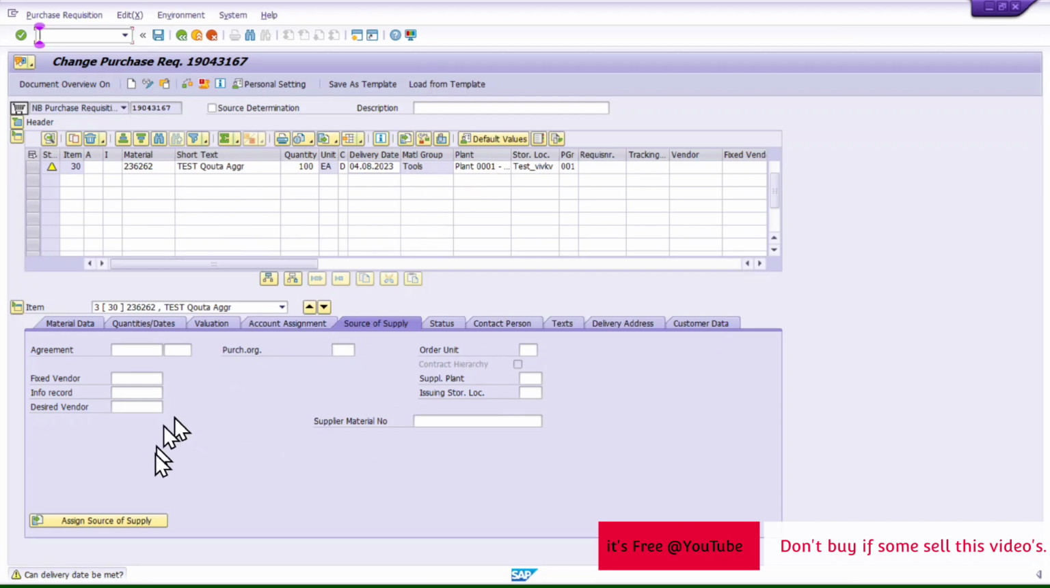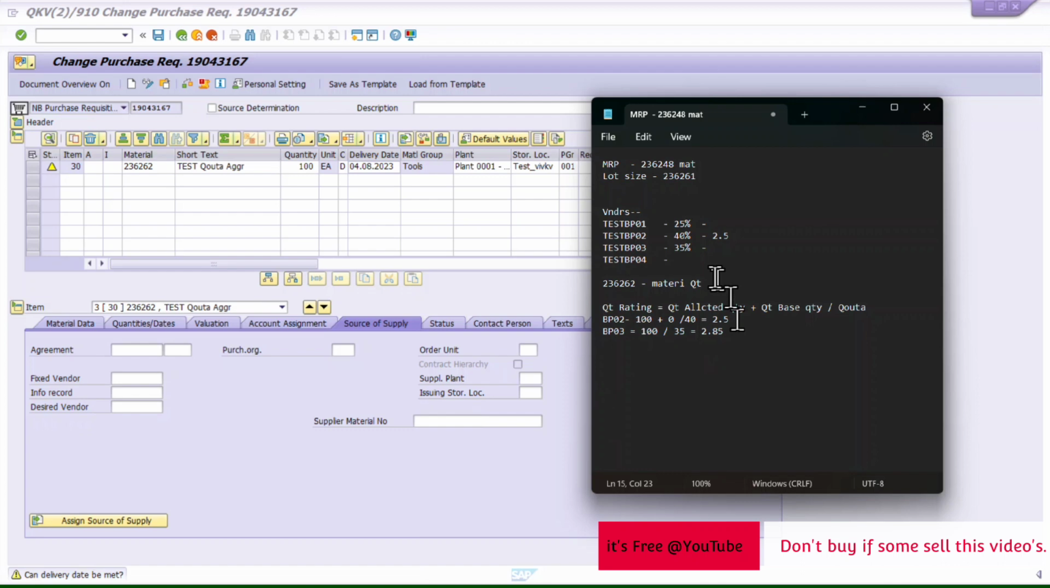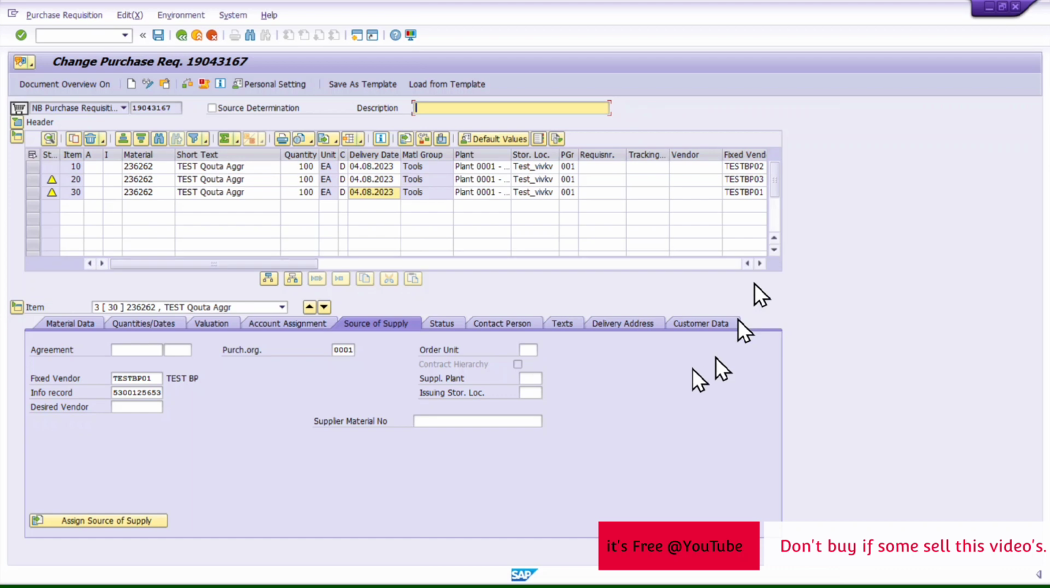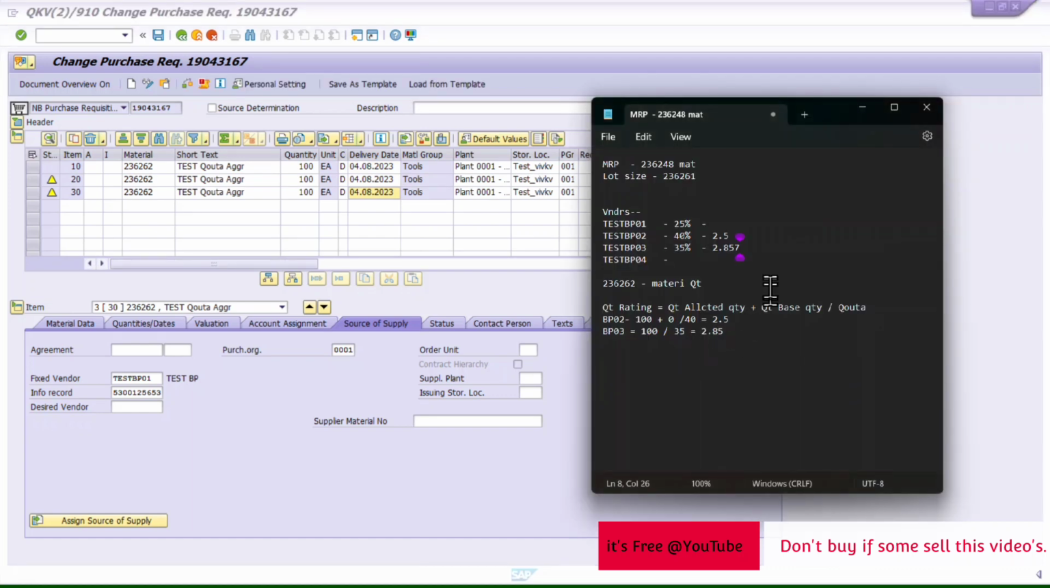Now the system has the option of only this one. It has max quota because two of these now have a rating of 2.857. Okay, so check if the third one is appearing now. Here it is. So now the system works as per the quota assigned to each vendor. Now we will also see what the quota rating for BP1 will be. 100 divided by 25%, so its rating will be 4.